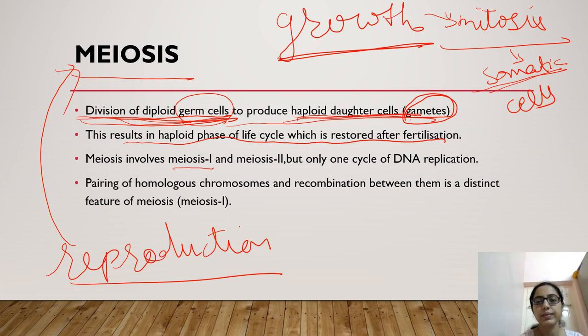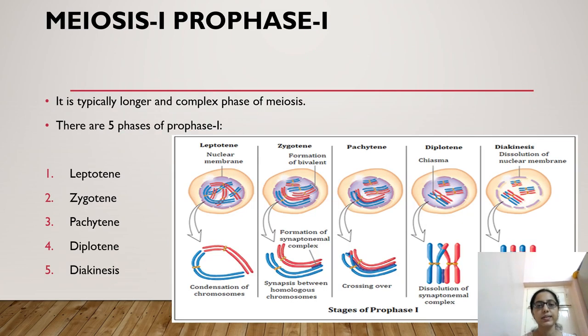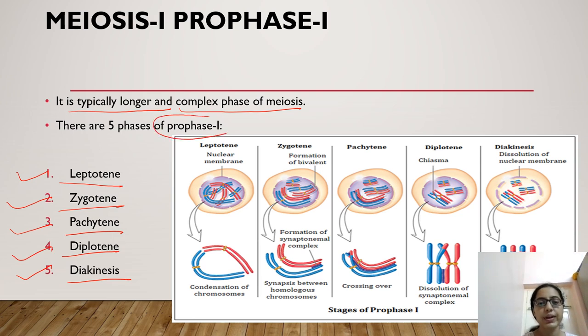Meiosis is divided into meiosis 1 and meiosis 2, but only one cycle of DNA replication. In meiosis 1 and meiosis 2, DNA replication occurs only once, that is in the meiosis 1 phase. Let us see in detail meiosis 1. Meiosis 1 is typically a longer, complex phase. How is it complex? Let us understand. There are 5 phases of prophase 1: leptotene, zygotene, pachytene, diplotene and diakinesis.